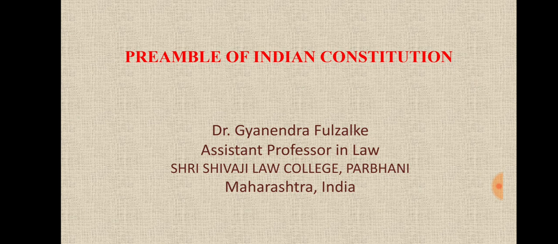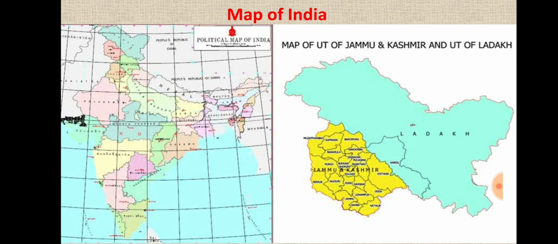Student friends, today we will discuss the Preamble of the Indian Constitution. This is a map of India with the latest amendment, in which two union territories were created, that is Jammu and Kashmir and Ladakh.